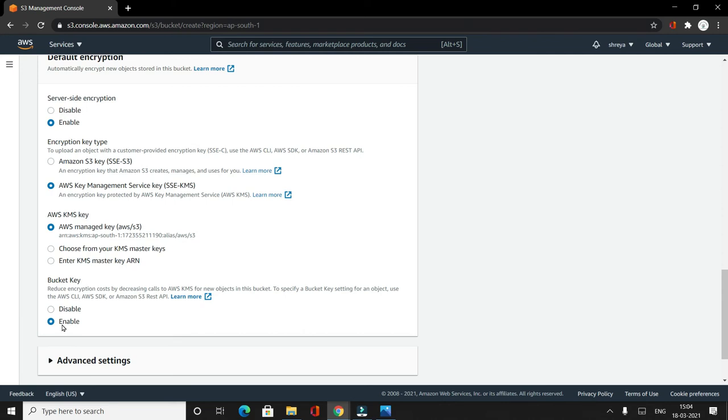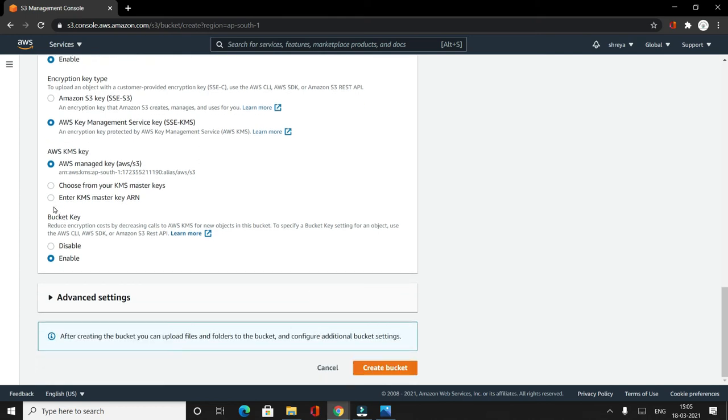What it will do is, it will just give you a key at the bucket level. So for all the 10,000 files where you were making 10,000 KMS requests, now you will make a single KMS request. It will give you a bucket key, and then you can decrypt and encrypt. The objects will be decrypted and encrypted. Okay, so that's why this option is recommended.